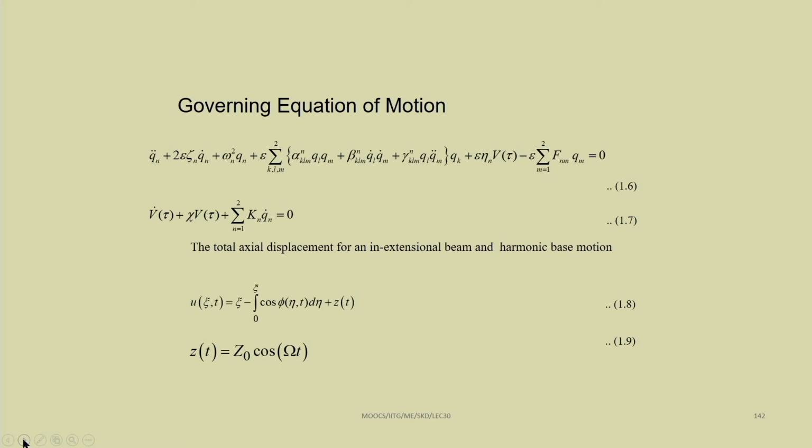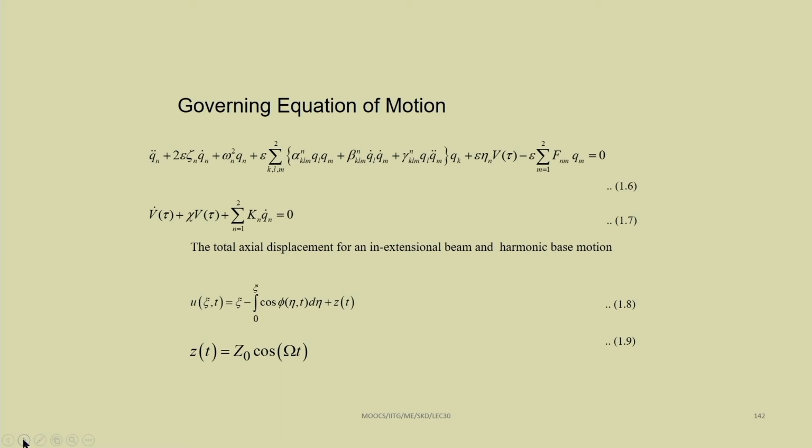In this, the first term q l q m into q k is the geometric nonlinear term, and then q k into q l dot into q m dot is the inertia nonlinear term due to the multiplication of two velocity terms. Similarly, this gamma n k element into q l into q k into q m double dot is also an inertia nonlinear term. Similar to the previous paper, we have both geometric and inertial nonlinearity here. So, plus epsilon eta v V(t). This is the voltage term.